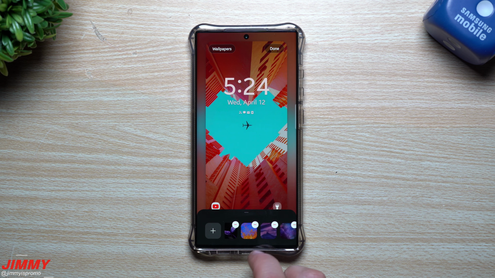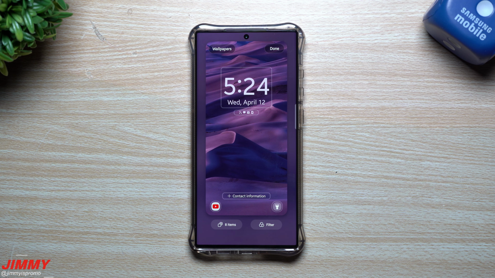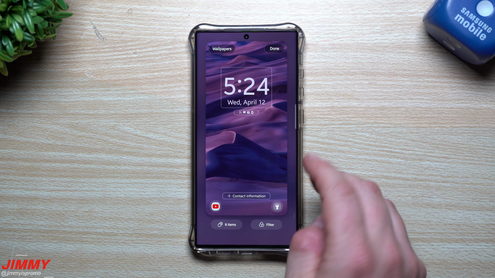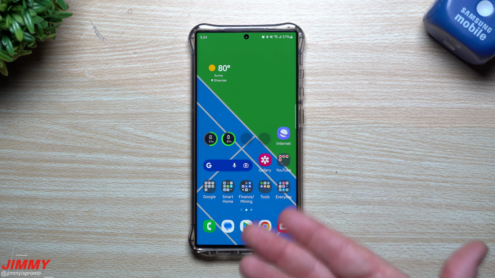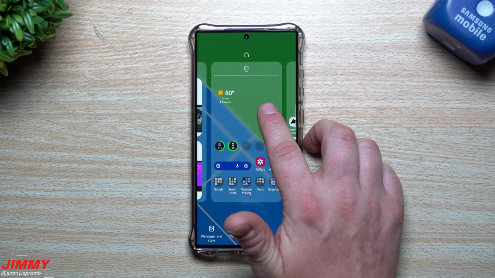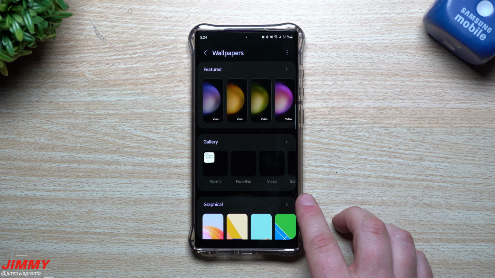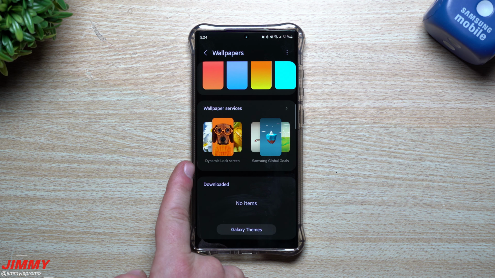But yeah, you can see that there's going to be 8 items now. So anytime that you take it from the sleep mode and hit the little power button, you're going to get a different image every single time. You just hit on done, and now you've created your own dynamic lock screen, which is exactly where I got all of these wallpapers. So I pressed and held, I went inside of Wallpaper and style, and then when you go to change wallpapers, all I did was choose this option down here, which is what I always do, which is dynamic lock screen.